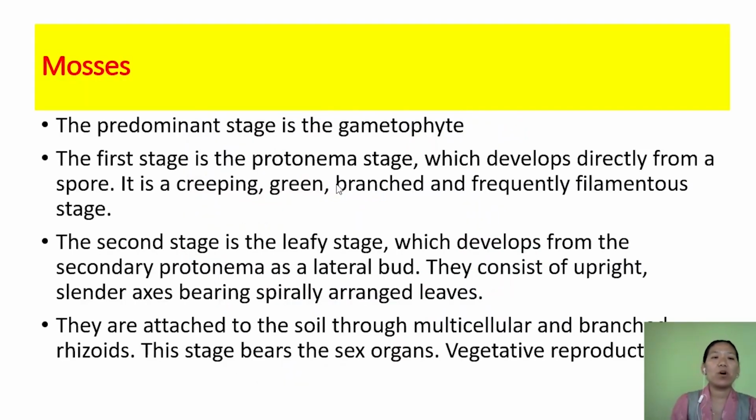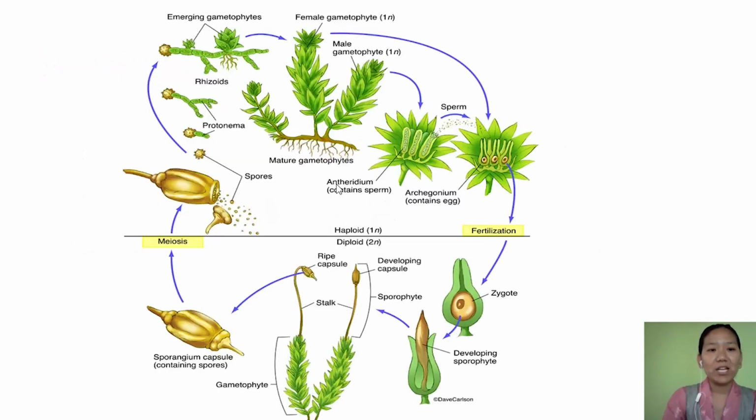Now let's talk about the second form of bryophyte, that is mosses. In the case of mosses, again, the predominant phase is gametophyte, and this gametophyte is haploid. The first stage is the protonema stage. This protonema stage is a filamentous structure, the primary protonema, and then again it branches to form secondary protonema.